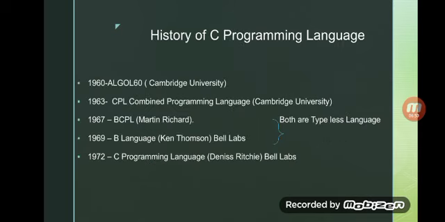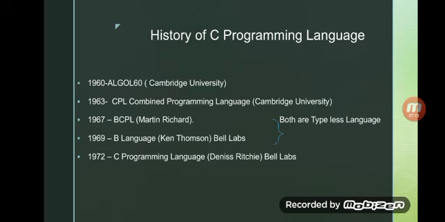Now let's get started with the history of C programming. When we learn anything, we should know its history. So I am here with the very starting history of programming languages, how they improved and how they came into this digital world, this internet, this programming world.